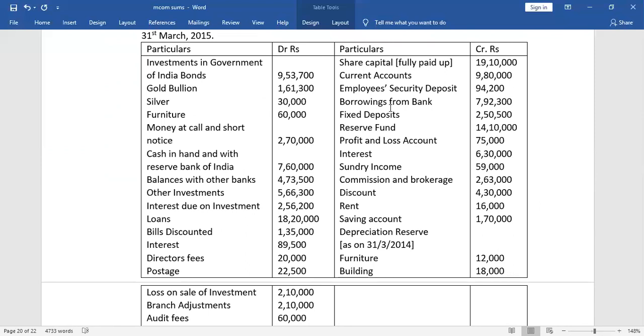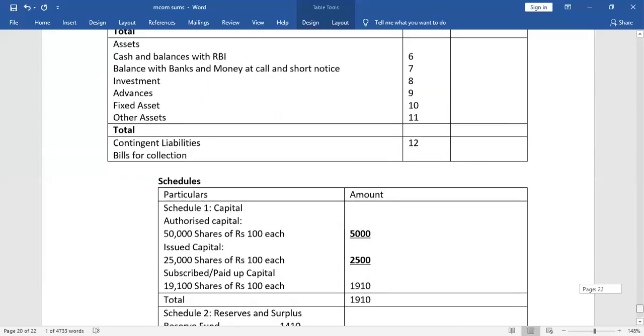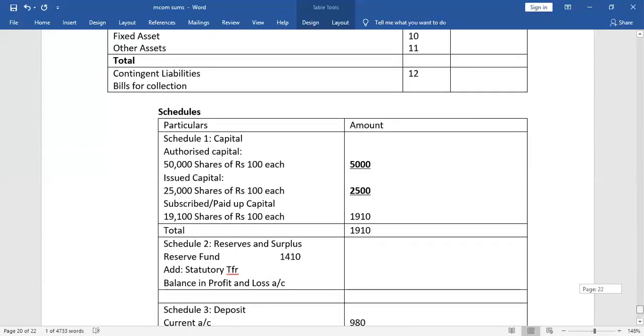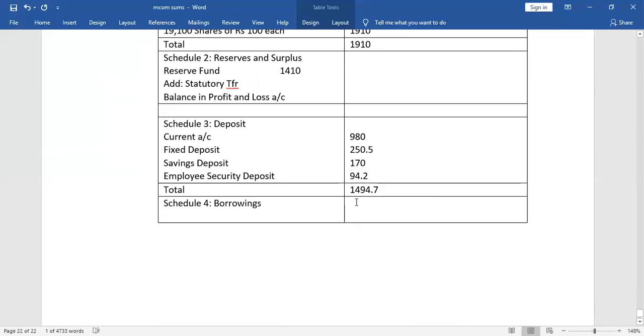7,92,300. 792.3, because we have to omit 3 zeros. So borrowings from bank is 792.3. We will write in the borrowings here: borrowings from bank is 792.3, that is 7,92,300.